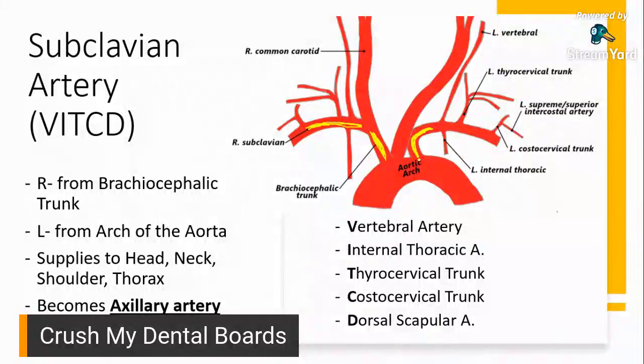So when it comes to the subclavian artery, it still gives off supply to the head. Nakita niyo yung vertebral artery. Nakilala niyo na siya kanina. So it gives off supply to the head, to the neck, shoulder, and thorax. So it goes up to the head, but it also goes down, okay, to the other parts of the body.